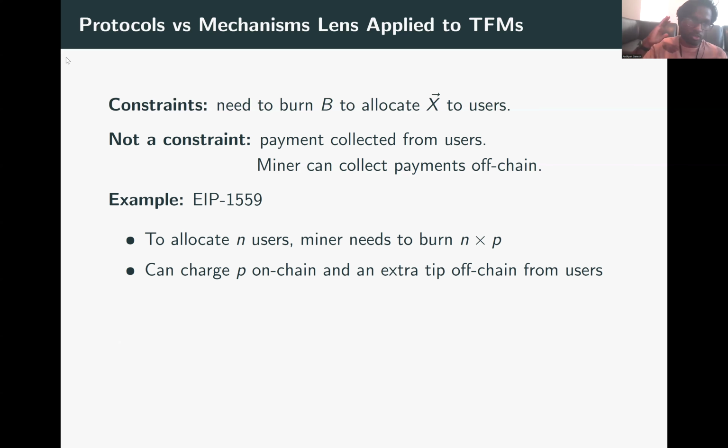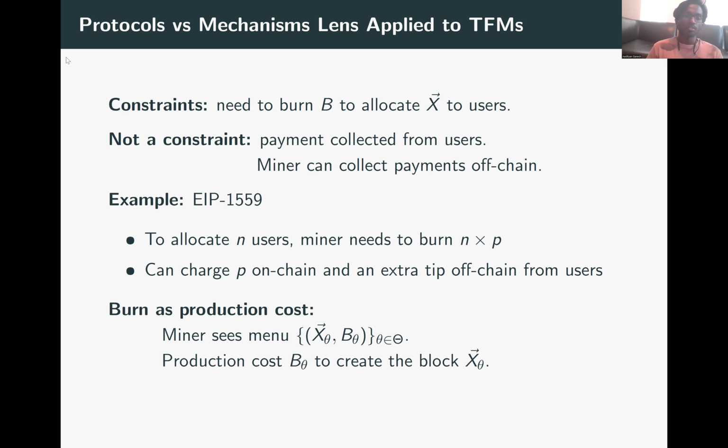So the miner can say, okay, look, you have to bid P on chain, but you have to give me an additional tip of delta off chain if you want to get included. So this way, for every included user, the miner can earn a payment of P plus delta minus the burnt P. So the miner earns a revenue of delta per allocated user.